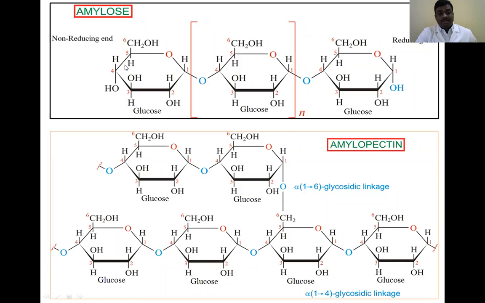So amylose, due to its single bond, is easily digestible or breakable. Amylopectin, due to its two bonds, is stronger, so it is unbreakable or indigestible. Those bonds are the alpha 1,4 glycosidic bond and the alpha 1,6 glycosidic bond.